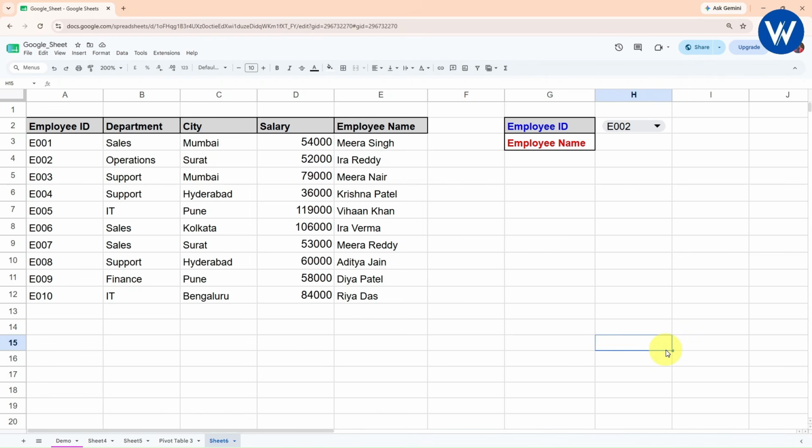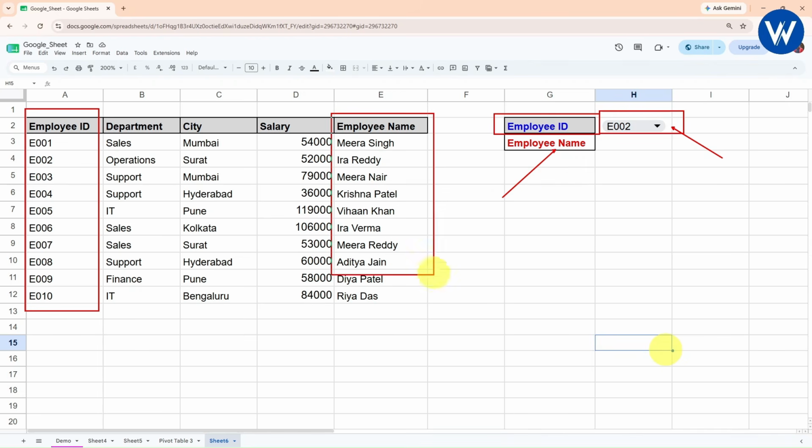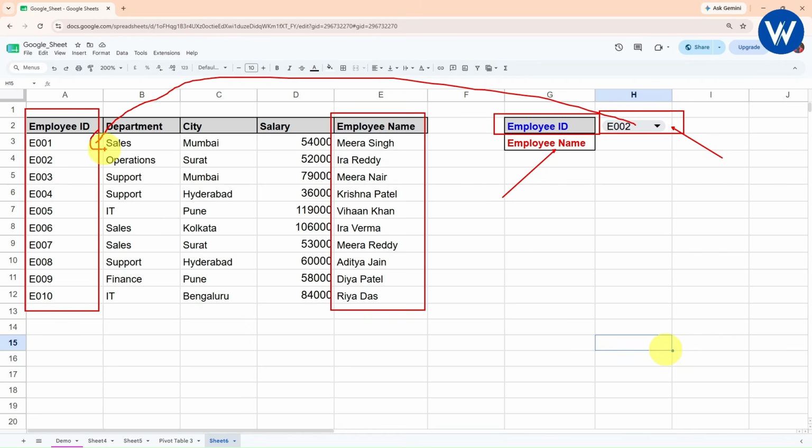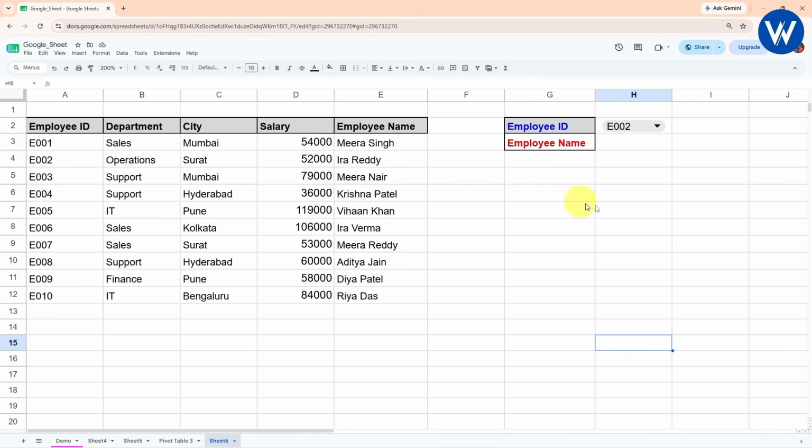So what I need to do is, look here, my task is, basically the interviewer may give you this data set. If we give you the employee ID, I have already created the drop down list of the employee ID which is available in the first column. Now with the help of this employee ID, I want to extract the employee name. Now you need to take help of the VLOOKUP function.